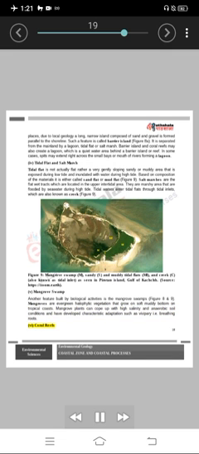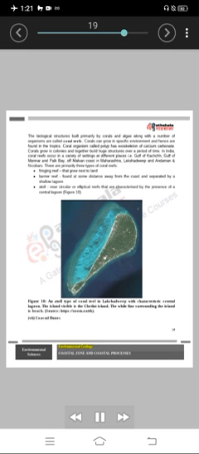Coral reefs. The biological structures built primarily by corals and algae along with a number of organisms are called coral reefs. Corals can grow in specific environments and hence are found in the tropics. Coral organism called polyp has an exoskeleton of calcium carbonate. Corals grow in colonies and together build huge structures over a period of time. In India, coral reefs occur in a variety of settings at different places, i.e. Gulf of Kachchh, Gulf of Mannar and Palk Bay, off Malvan Coast in Maharashtra, Lakshadweep and Andaman and Nicobars.